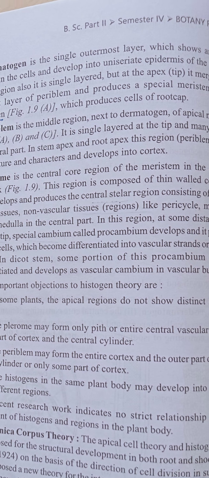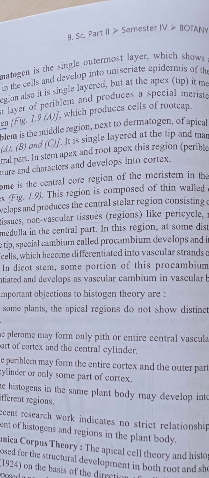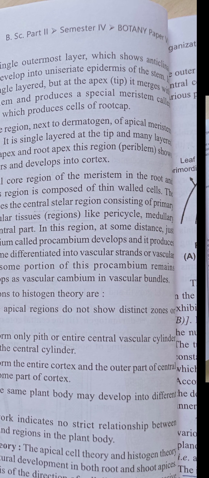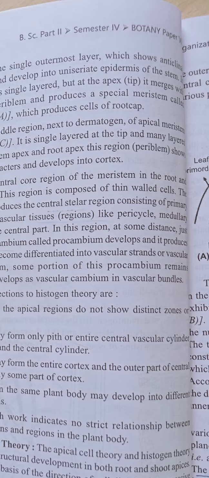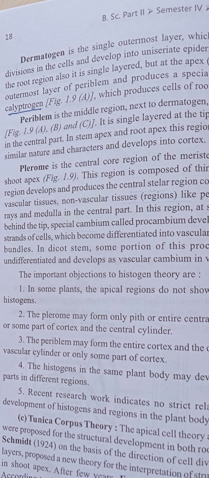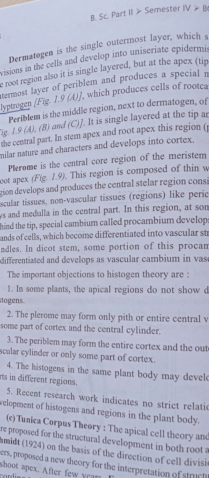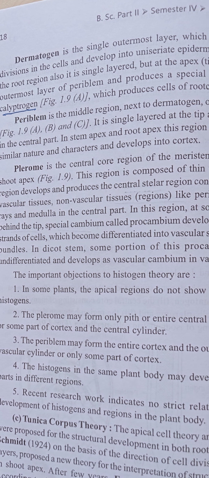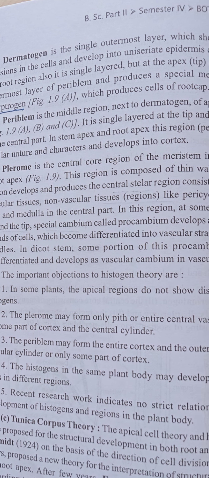The next patch, the periblem, is the middle region next to the dermatogen of the apical meristem. It is single layered at the tip and many layered at the central part. In the stem apex and root apex, this region shows similar nature and develops the cortex.